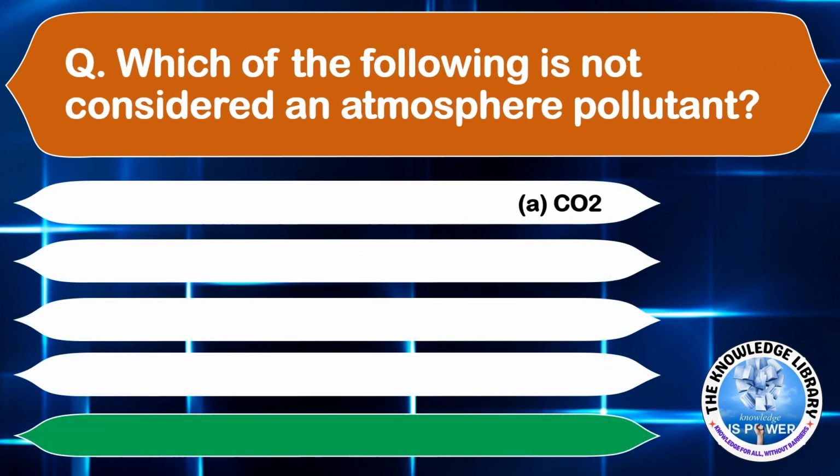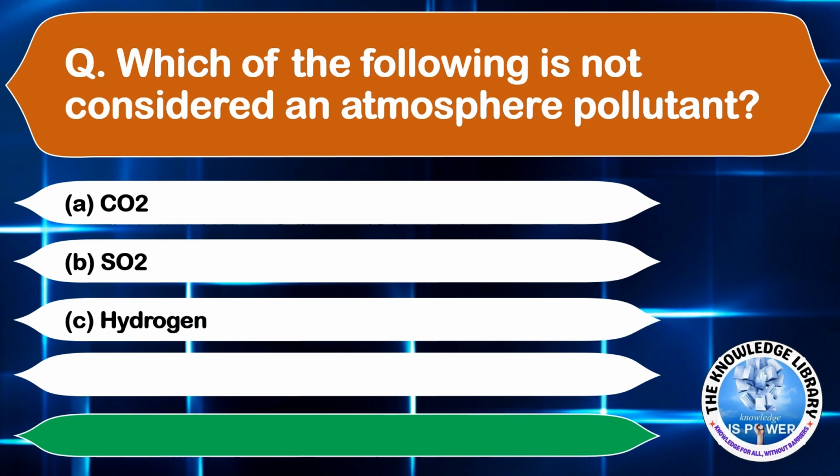Which of the following is not considered an atmospheric pollutant? Option A, CO2, option B, SO2, option C, hydrogen, and option D, CO. The correct answer is option A, CO2. Moving on to the next question.